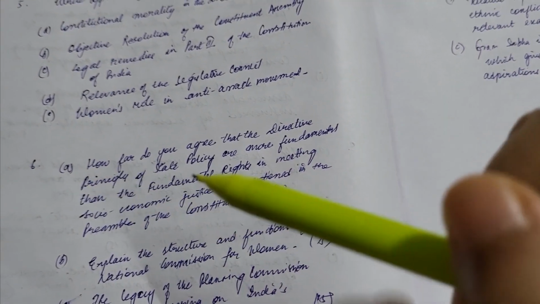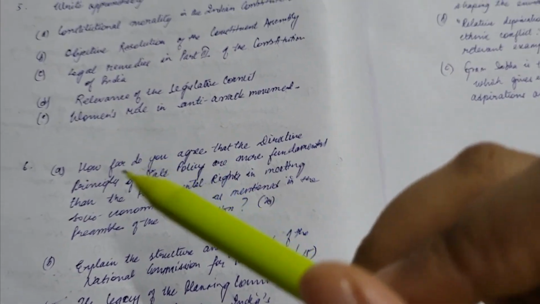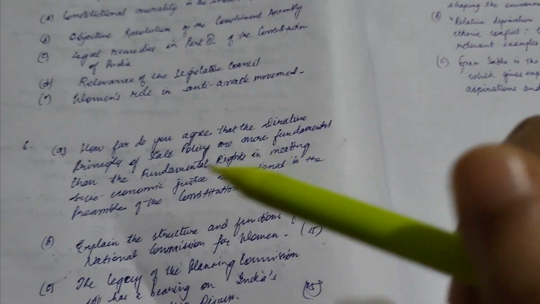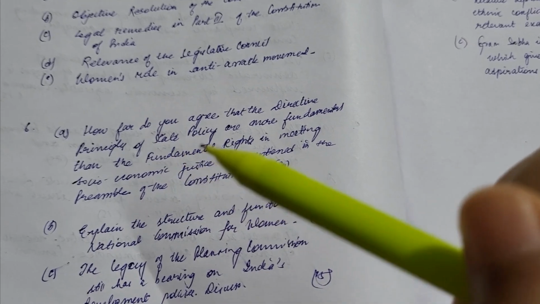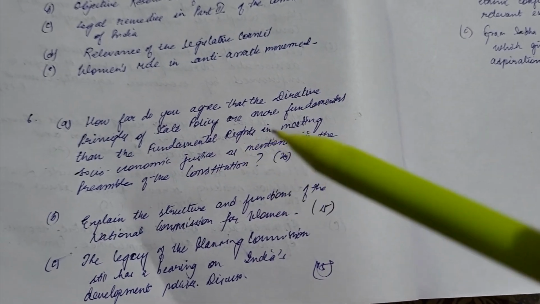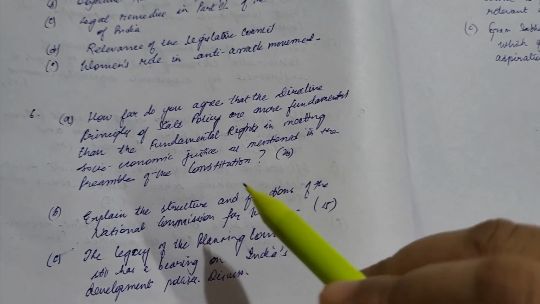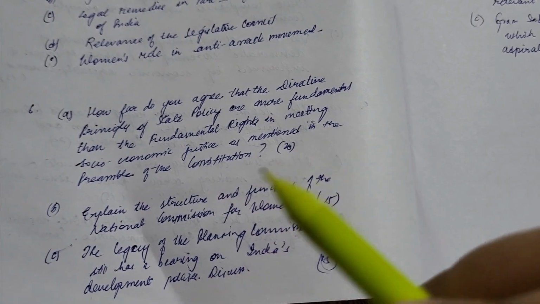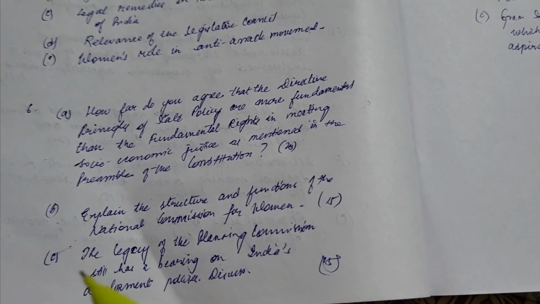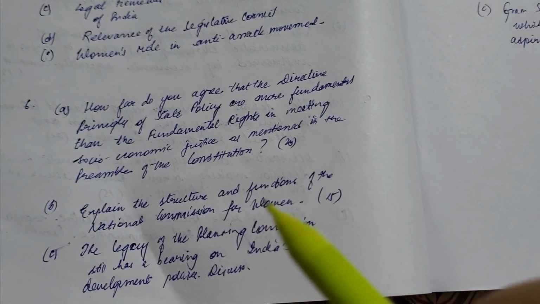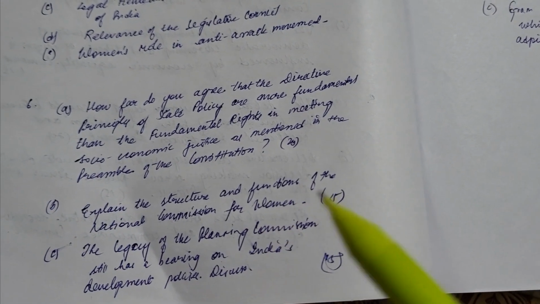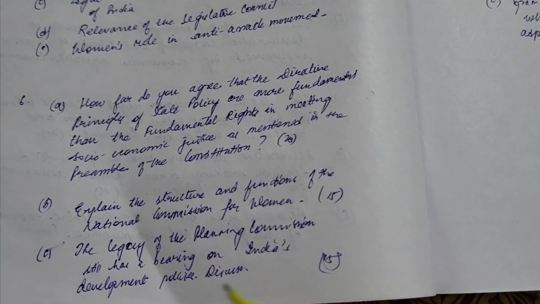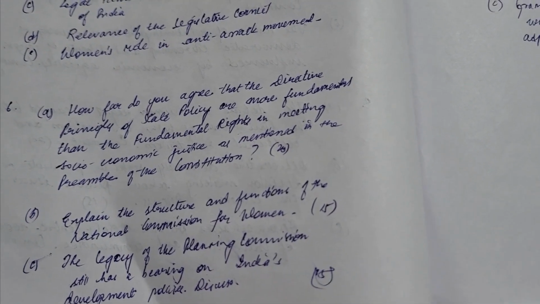Question number 6. You have to choose one from 6, 7 and 8. So question 6A, how far do you agree that the directive principles of state policy are more fundamental than the fundamental rights in meeting socio-economic justice as mentioned in the preamble of the Constitution? That's for 20 marks. Question 6B, explain the structure and functions of the National Commission for Women. And question 6C, the legacy of the Planning Commission still has a bearing on India's development policies. Discuss.